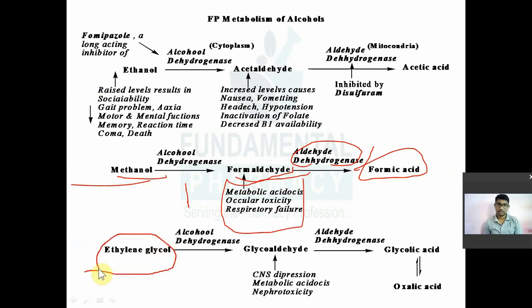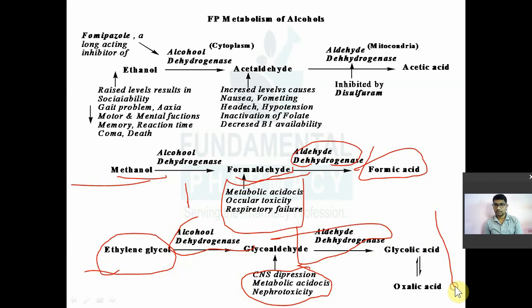Metabolism of ethylene glycol. Ethylene glycol will first be taken up by alcohol dehydrogenase and converted into glycoaldehyde. This glycoaldehyde causes depression of CNS, metabolic acidosis, and nephrotoxicity. Glycoaldehyde is again taken up by aldehyde dehydrogenase and converted into glycolic acid, which is then converted to oxalic acid. This is the metabolism. You may get one or two questions on this.